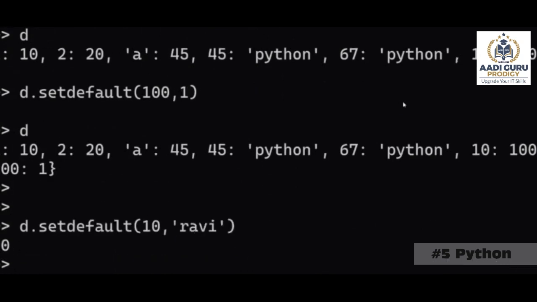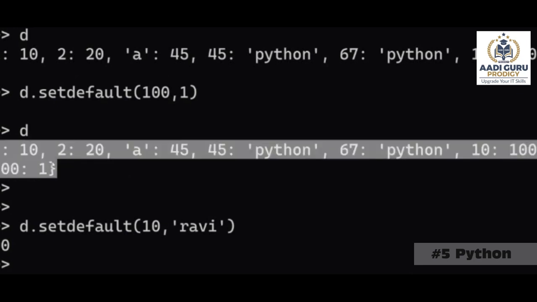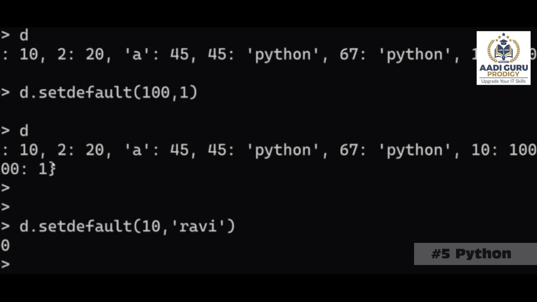So pop with the index number we will be using. So here also we have d dot pop. But in the case of the pop operation in a list, we have to pass the index number, right? But in a dictionary, we don't have index numbers. Then what will we pass?